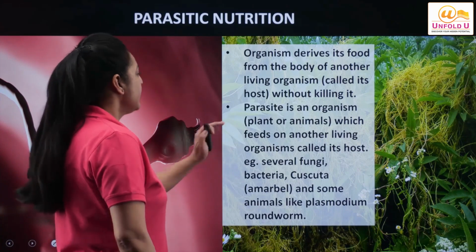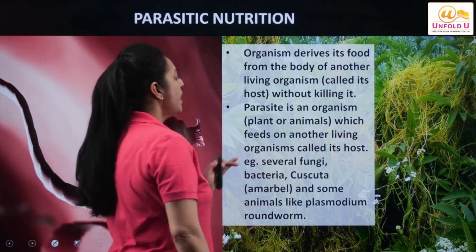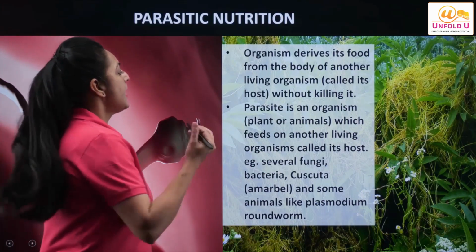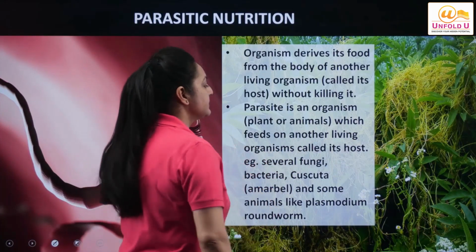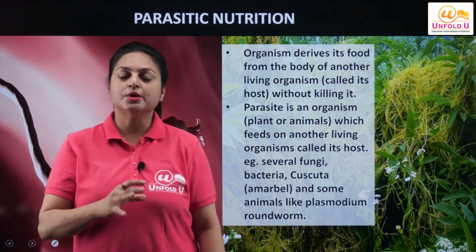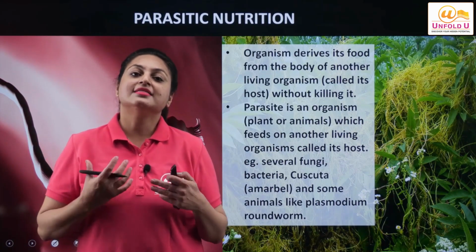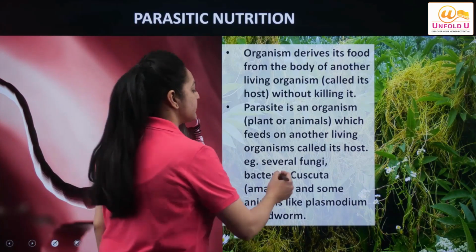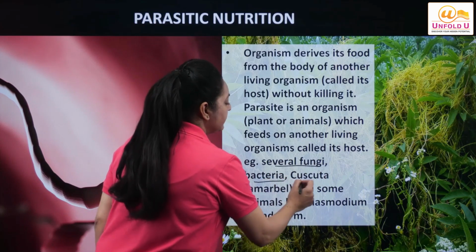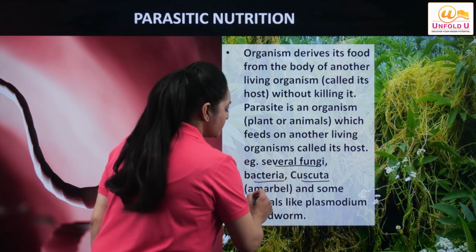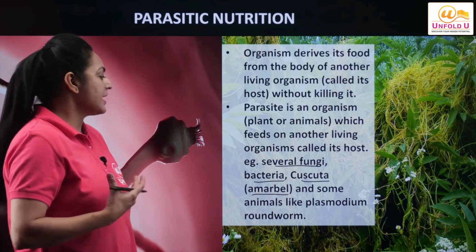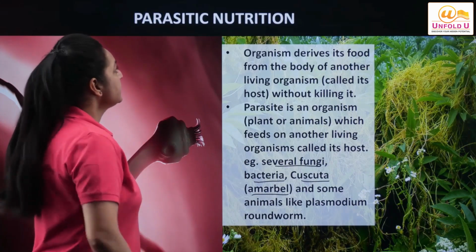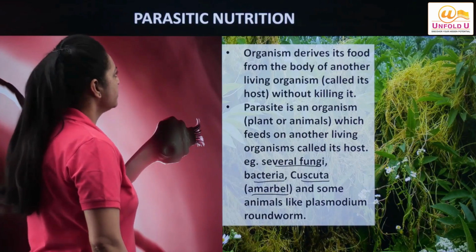A parasite is an organism, it can be a plant just like Cuscuta, or it can be an animal like tapeworm, roundworm, liver fluke, which feeds on another living organism, and that living organism on which it depends for food is called a host, right? And the examples of such parasites are several fungi, bacteria, Cuscuta, that is also called amarbel, and some animals like Plasmodium, roundworm, tapeworms, right? So this is about the parasitic mode of nutrition.